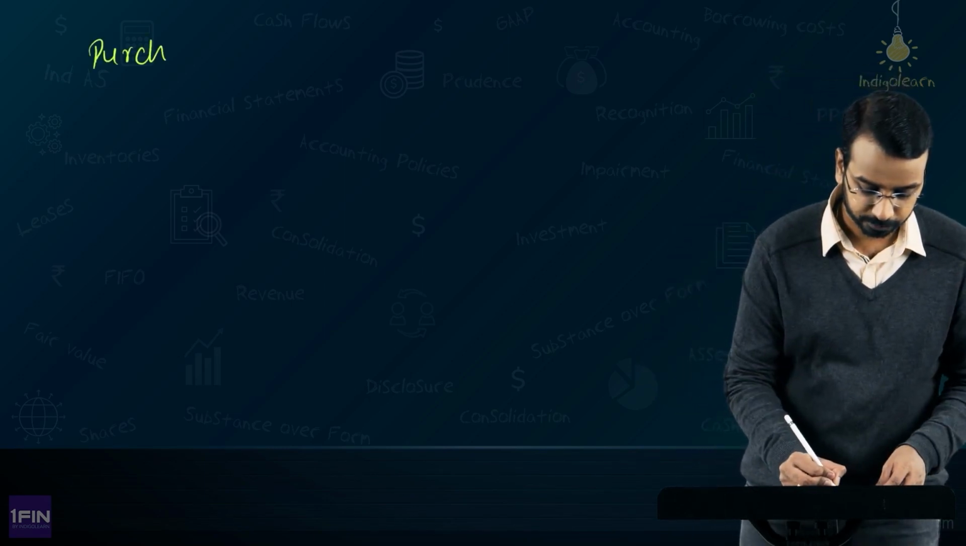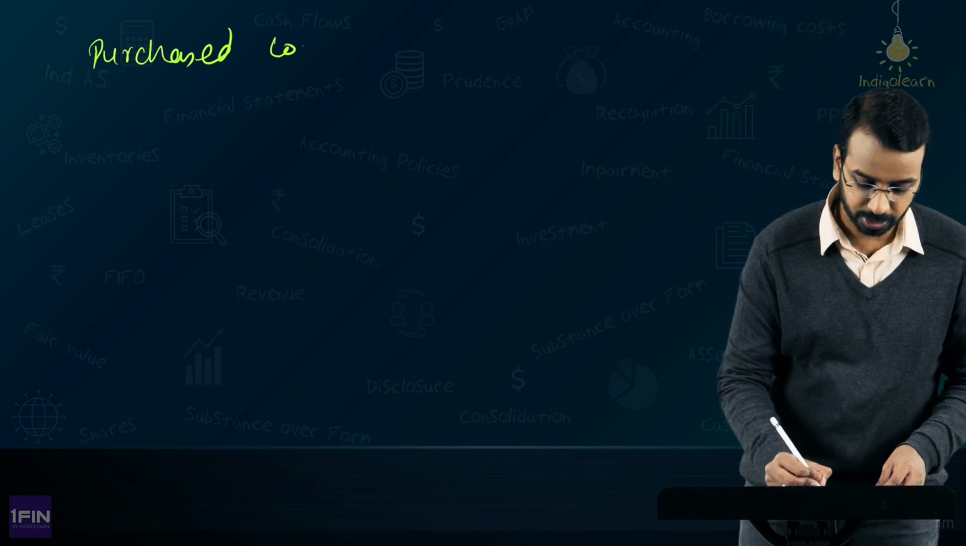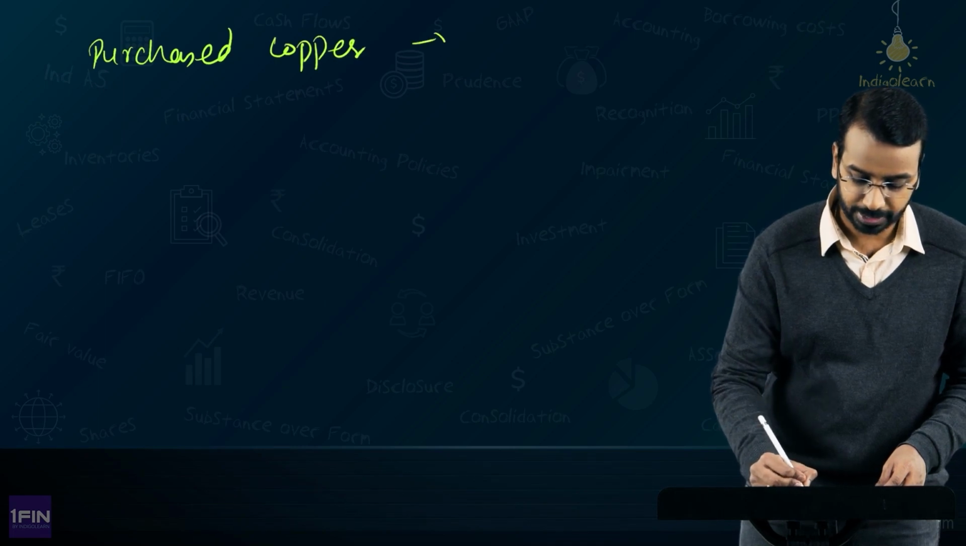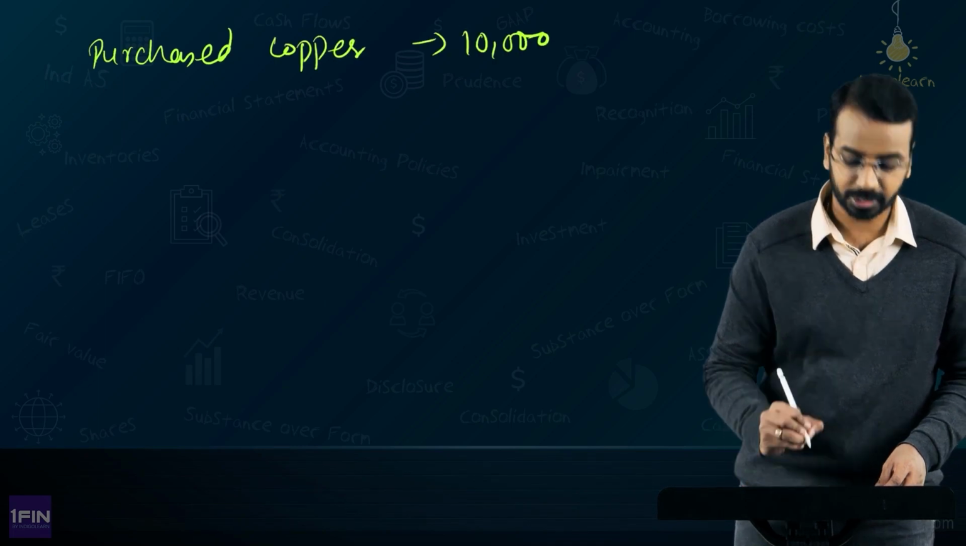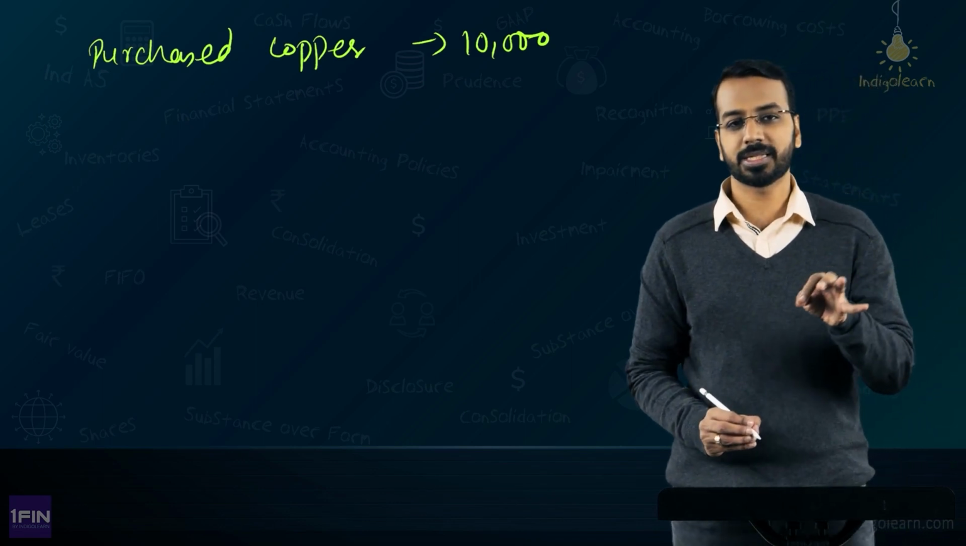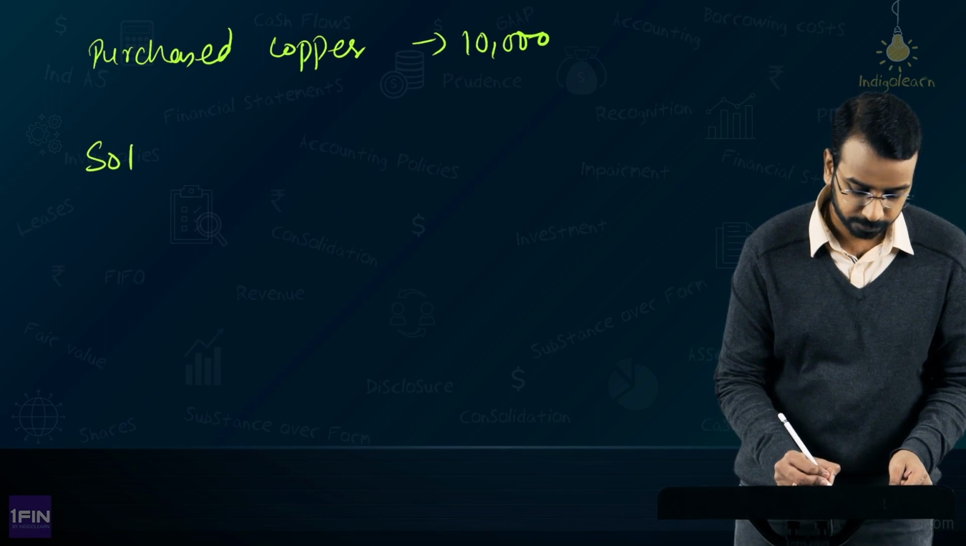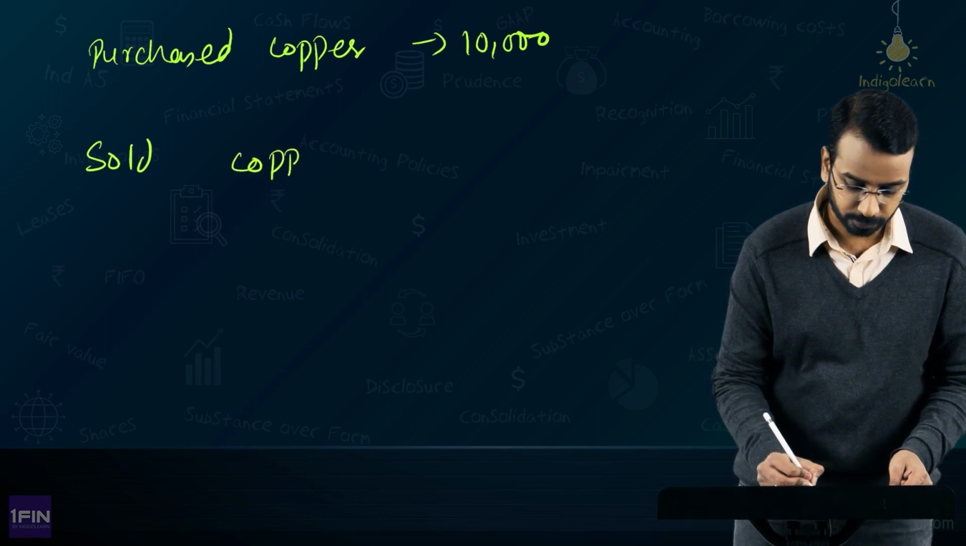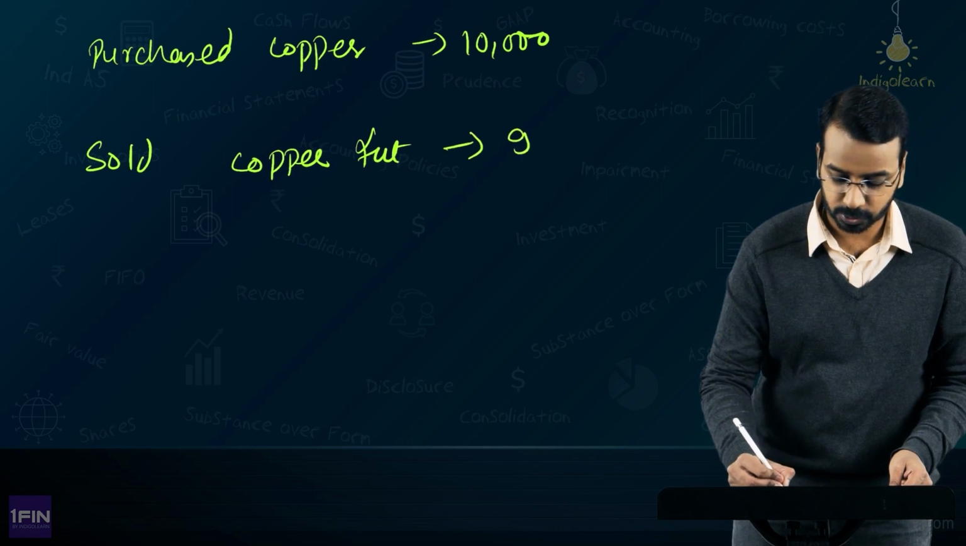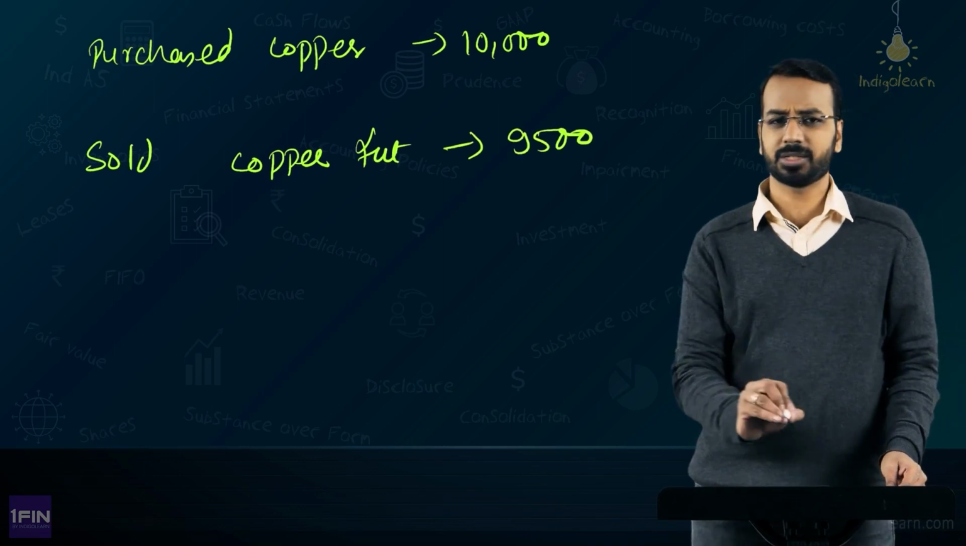Okay, so say an entity has purchased inventory of, let's say, copper at 10,000. There is a risk that the copper prices may fluctuate and hence the entity wants to hedge it. So they have sold copper futures at, let us say, that time the price prevailing was 9,500. It's just for example purpose.